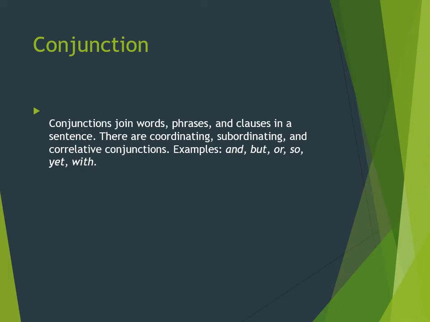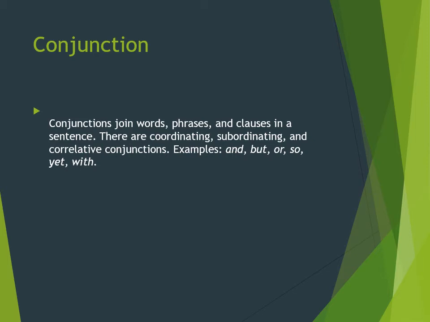After that there is one family servant whose name is Conjunction. A conjunction is a word that joins two words, two phrases, two clauses, or two sentences. Conjunctions always make a bridge or a link between two words, phrases, clauses, or sentences.